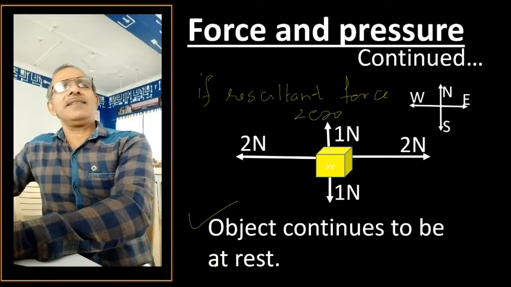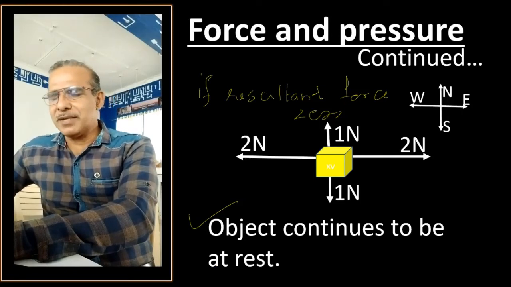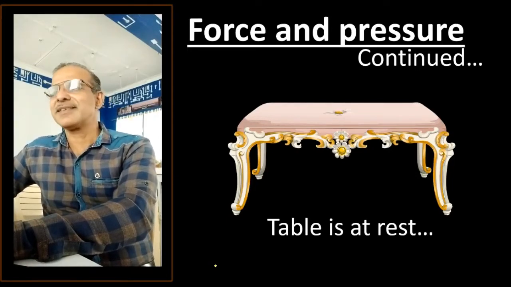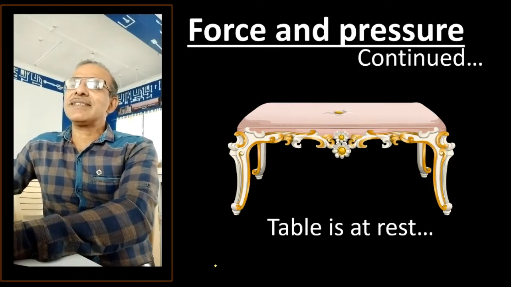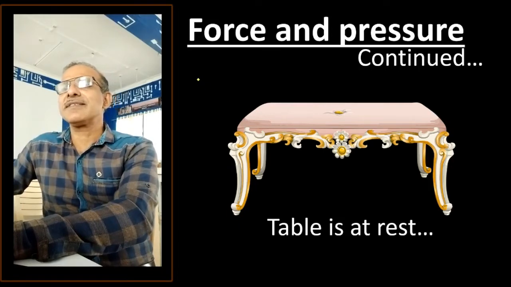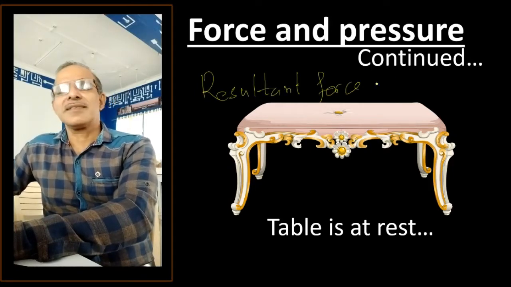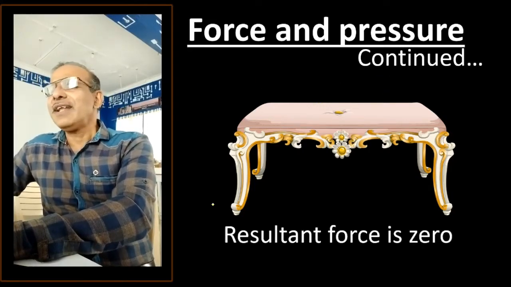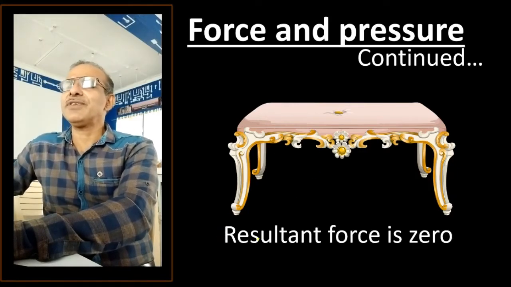Now let us imagine that we have a table in front of us, and the table is not moving. The table is at rest. The question is, why is it at rest? Just now we have studied that an object is at rest if the resultant force is, come on, tell me, if the resultant force is 0. Now where are the forces applied? Do you think we didn't have any force on this?